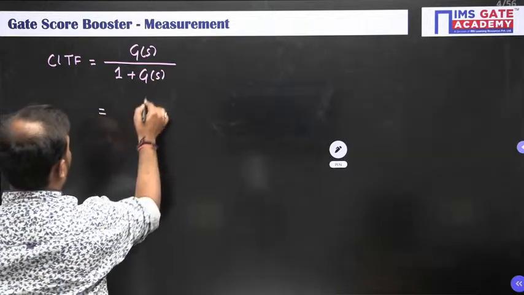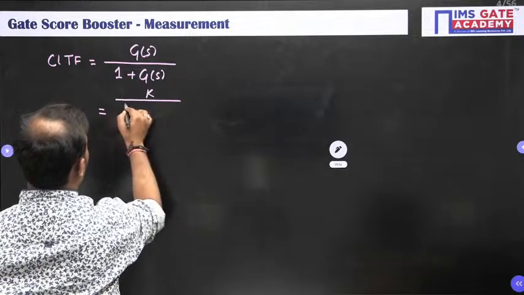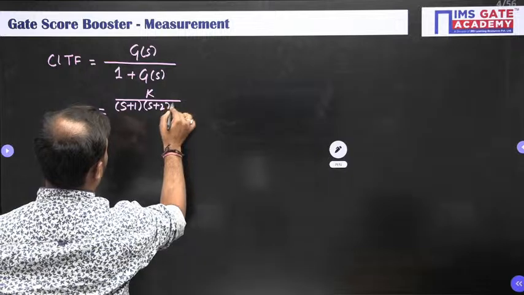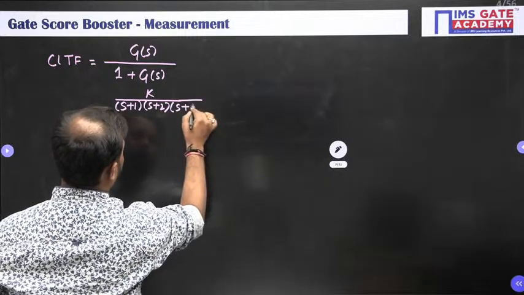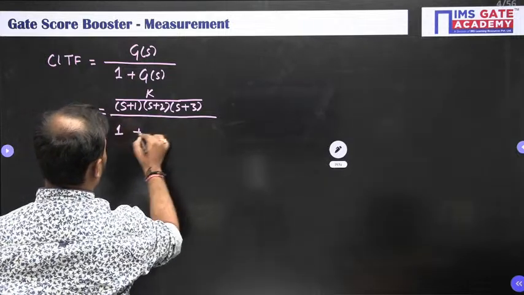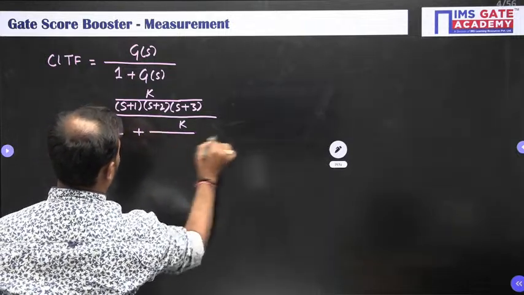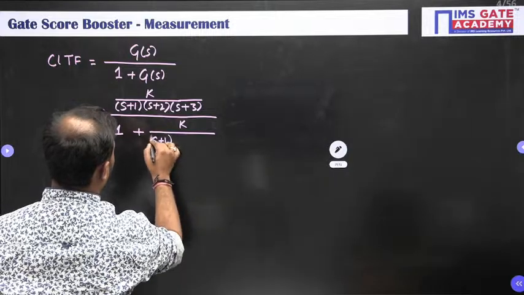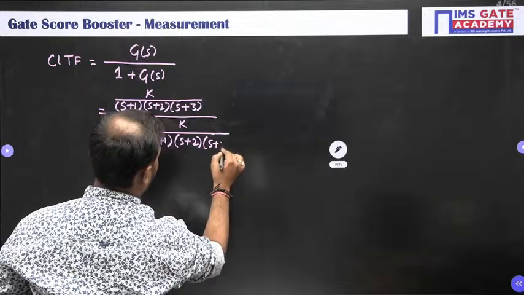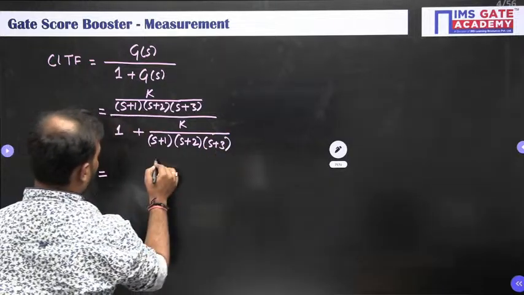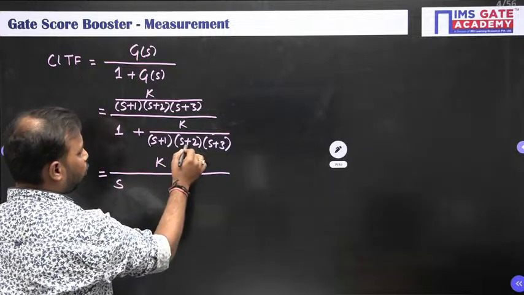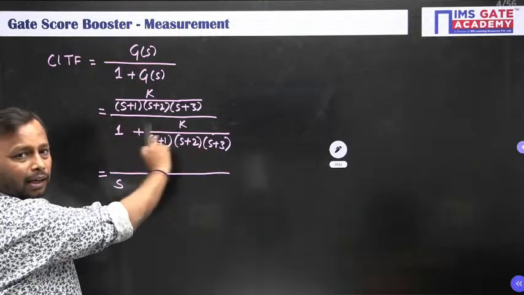Now G of s is given as k upon (s plus 1)(s plus 2)(s plus 3), whole divided by 1 plus G of s. So 1 plus k upon (s plus 1)(s plus 2)(s plus 3). On solving this, we get k upon (s plus 1)(s plus 2)(s plus 3) plus k in the denominator part.